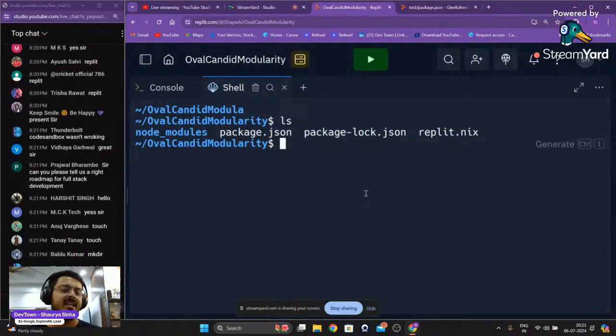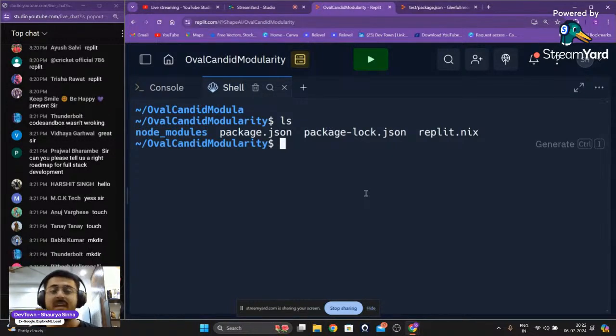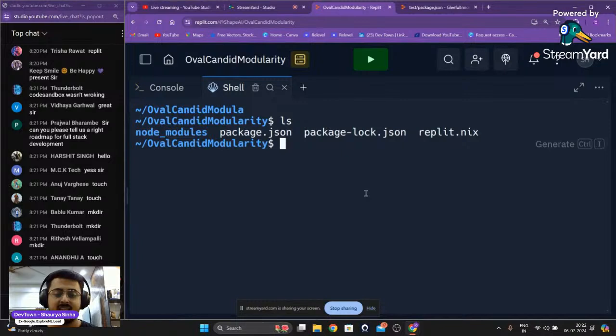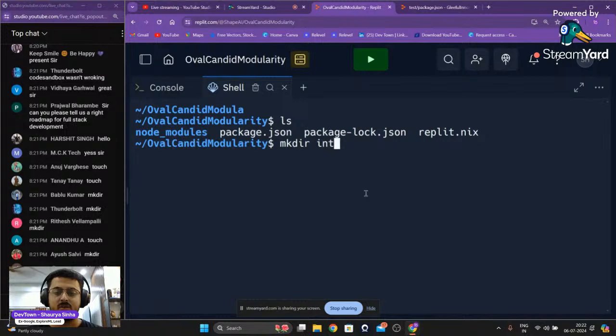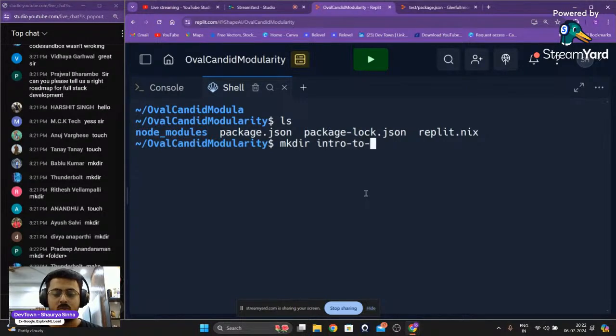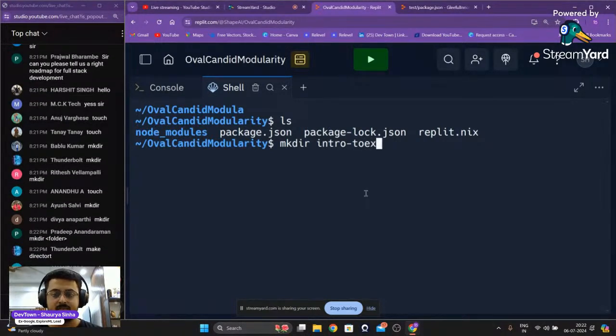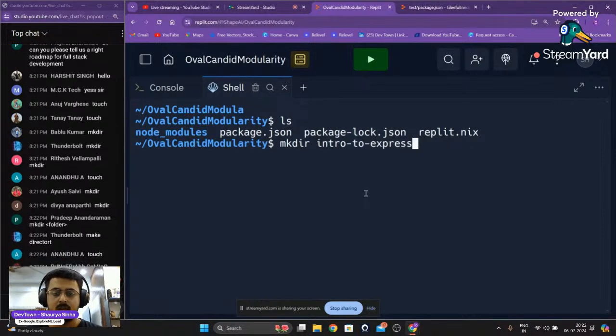Guys, it is mkdir. touch is for creating files. Here we are going to create a folder, a directory. So make directory, or mkdir, is the right answer. So mkdir, or make directory, and then the name of the directory. So intro-to-express, and that is the name of the directory right over there.